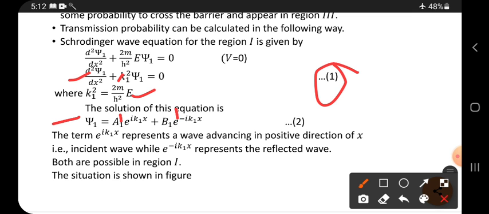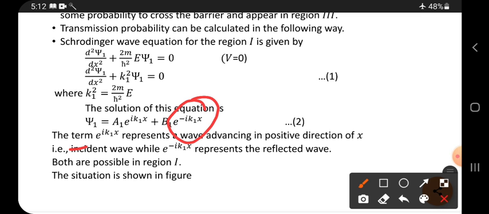Why are the two terms taken? Listen. Here the plus term is there, e power of plus i k1x, where k1 is the constant. The term a1 e power of i k1x represents the wave advancing in the positive direction of x, which means it indicates the incident wave. That is the meaning of this, incident wave. The next term, with the minus, means it is coming in the backward direction. Backward direction means reflected wave.